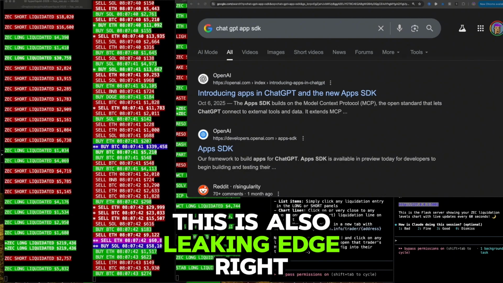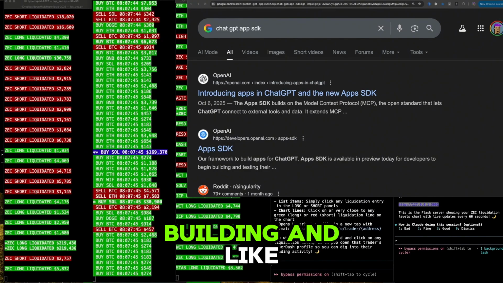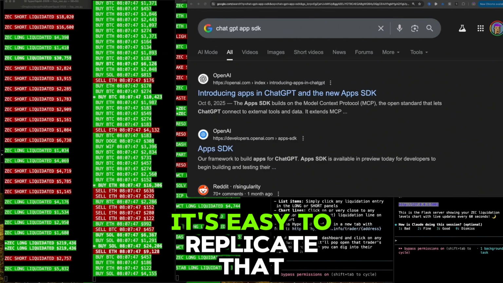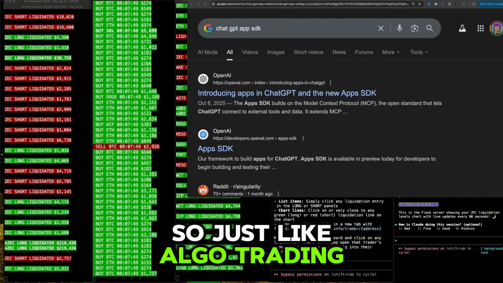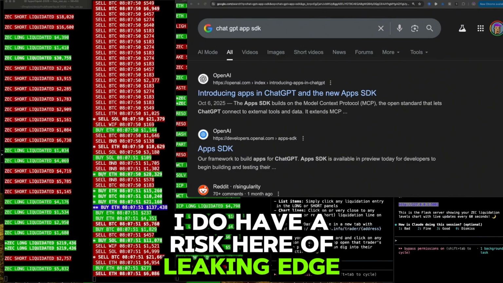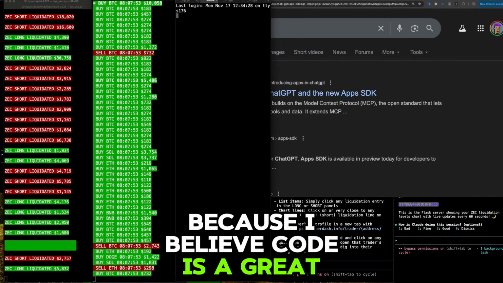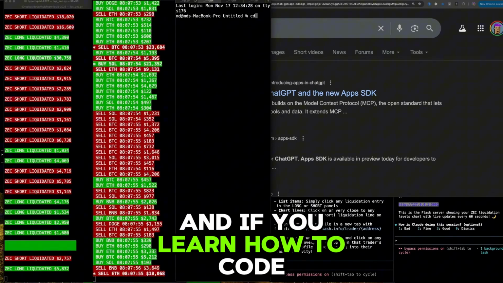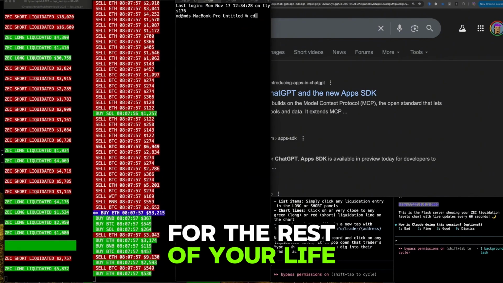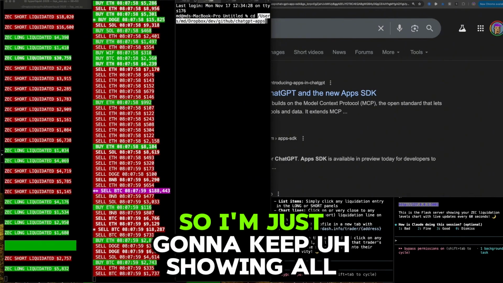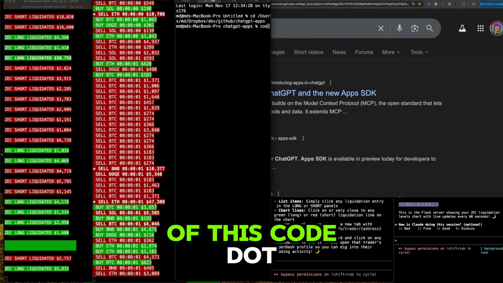This is also leaking edge, right? Because I'll be showing what I'm building, and it's easy to replicate that. So just like algo trading, I do have a risk here of leaking edge, but that's okay because I believe code's a great equalizer. And if you learn how to code, you won't have to work for anybody for the rest of your life. So I'm just going to keep showing all of this code.